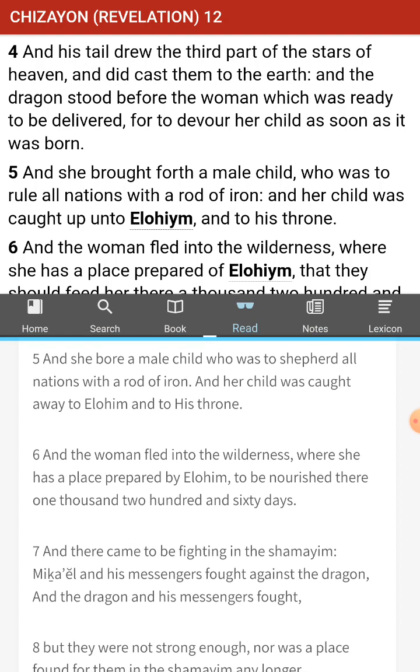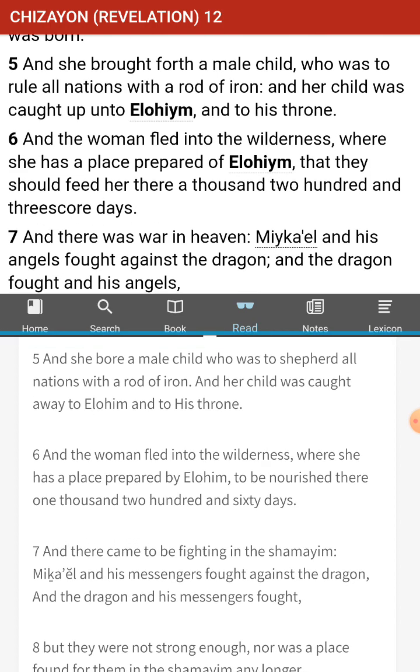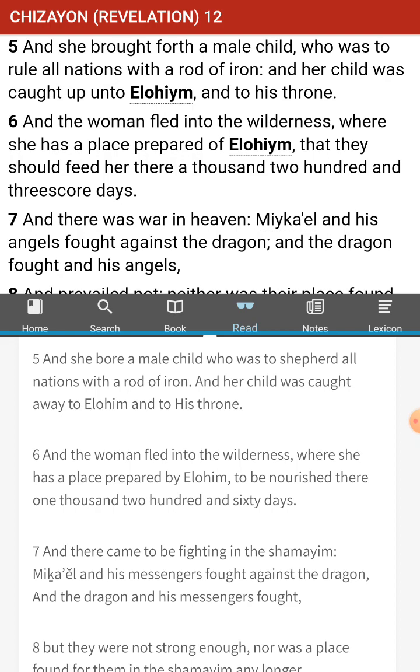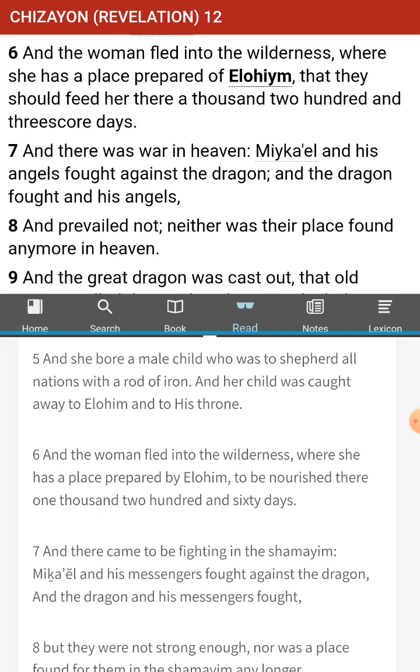5. And she bore a male child who was to shepherd all nations with a rod of iron. And her child was caught away to Elohim and to his throne. Okay, so it sounds clearly like Yehoshua. That's clear. That's why I said the woman sounds like Miriam, or Mary, right? And what does it mean that he is going to shepherd the nations with a rod of iron?